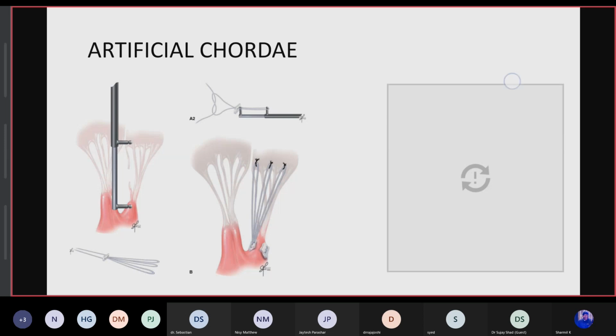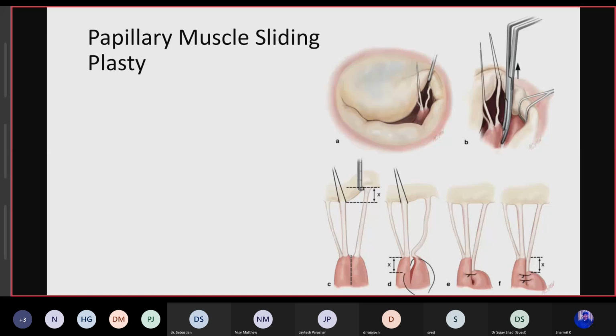Now, papillary muscle sliding plasty is for when the papillary muscles are fused, where the papillary muscles are transected, and the height of the transected papillary muscle will be the outcome of the leaflet prolapse improvement; the height will be the same. Suppose you transect x of the height of the papillary muscle, the chordae will be corrected by the same distance, and this is the sliding plasty of the papillary muscle.